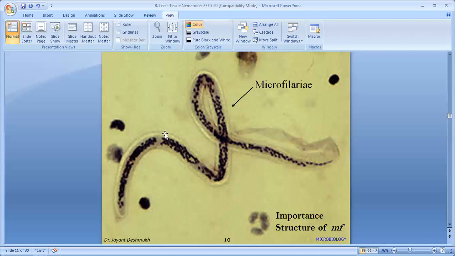The microfilaria is 250 to 300 micrometers, and some have a sheath. The chromatin material is in granules, and the arrangement of the granules till the end is a characteristic feature. The second is the sheath. On that basis we can differentiate the microfilariae of which filarial worm. That is why the structure of the microfilaria is important. So when a short note is asked, draw the diagram, and explain its importance in the life cycle and its identification and diagnostic importance.